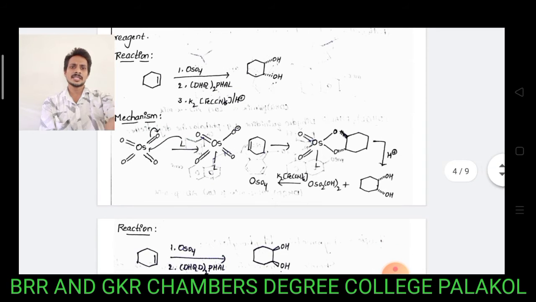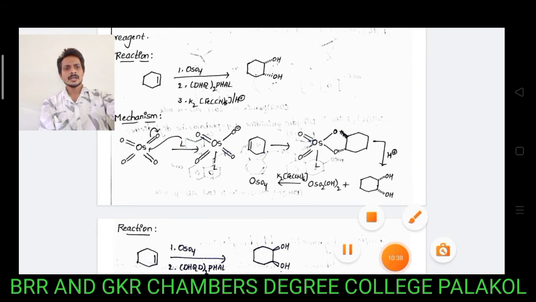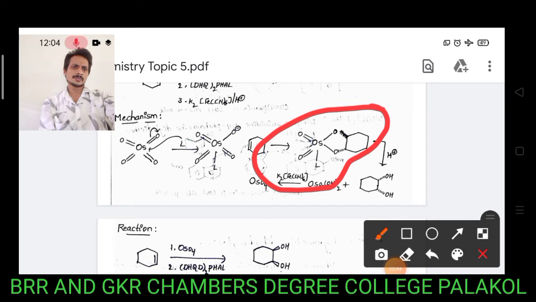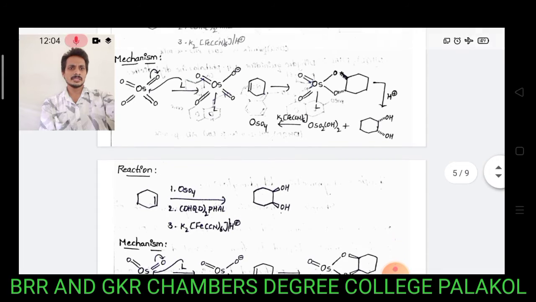First, osmium tetroxide is treated with the DHQ2 PHAL ligand. It coordinates with the ligand to form the corresponding pentacoordinate complex. Again, the pentacoordinate complex is treated with the olefin, and it gives the corresponding osmate ester. The osmate ester finally undergoes hydrolysis, and it gives the corresponding syn diols. The diols form below the plane.